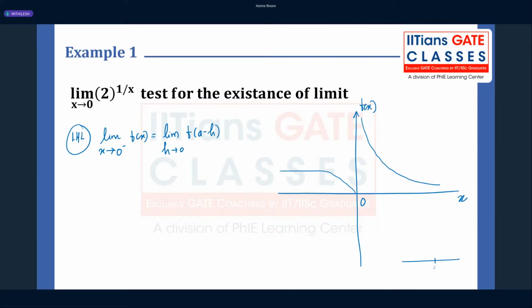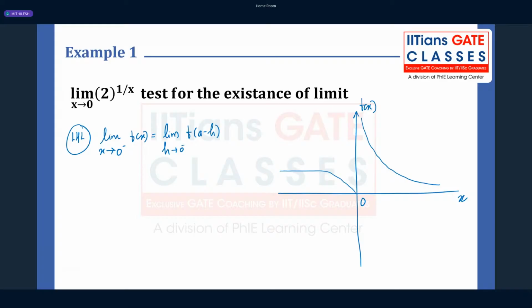Let's say this is a, and this point will be a minus h, because this h distance is very, very small. It's just a different way of writing it. The meaning of these two things is the same: we are talking about a point which is very, very close to 0 from the left hand side.